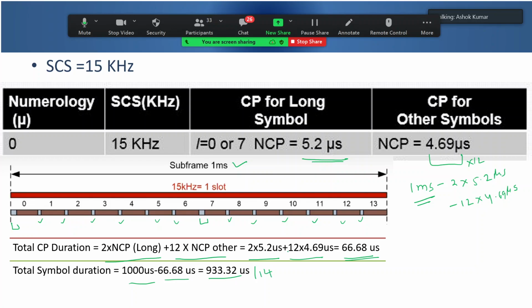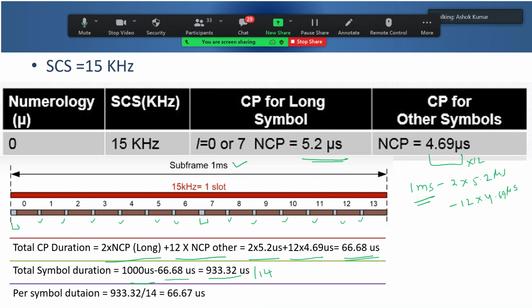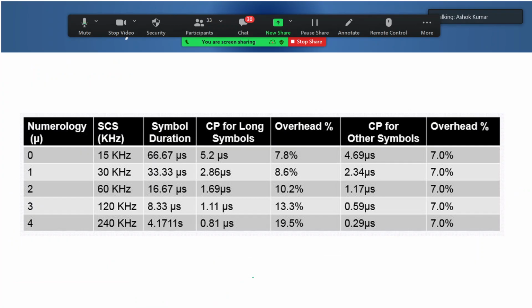So can somebody calculate and tell me what is the symbol duration in case of 15 kilohertz subcarrier spacing? Just divide it by 14. Yes, very right, 66.67 microseconds. So this is how you can calculate the symbol duration. You can do it for all numerologies, all cases, and that is also given in the table of the 3GPP specifications. What we did, we calculated for numerology 0.